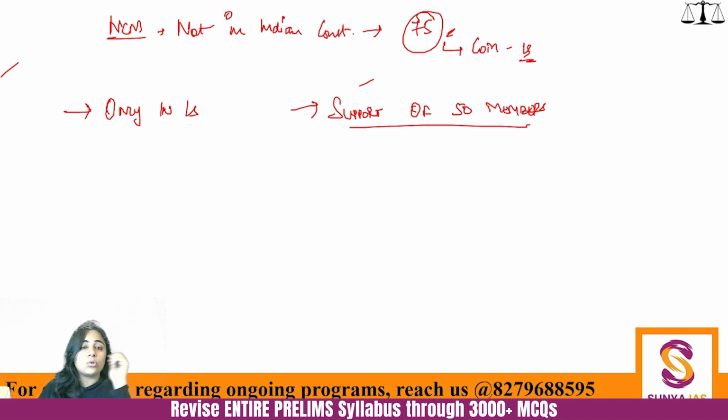So you cannot afford to waste it. So support of 50 members is needed. Then even after the support, the no confidence motion needs to be passed by a simple majority. That means more than 50% of the people need to agree that okay, we are not trusting this government.